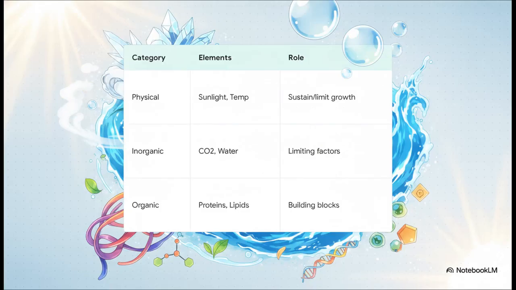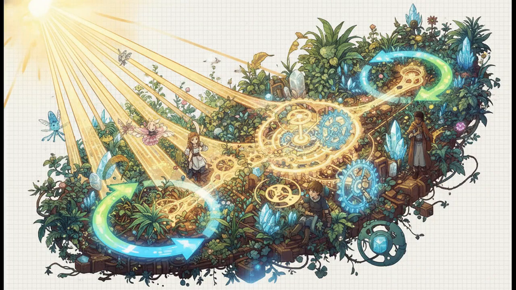And we can organize those non-living building blocks into three main categories that basically set the rules for the whole system. First, there are physical factors, like sunlight and rainfall. These sustain growth, but they also limit it. Then you have inorganic substances, like carbon dioxide and soil, which act as strict limiting factors for life. And finally, crucially, we have organic compounds, like carbohydrates, proteins, and lipids. These are the absolute key, the physical building blocks that actually link the non-living environment straight into our biological living systems.